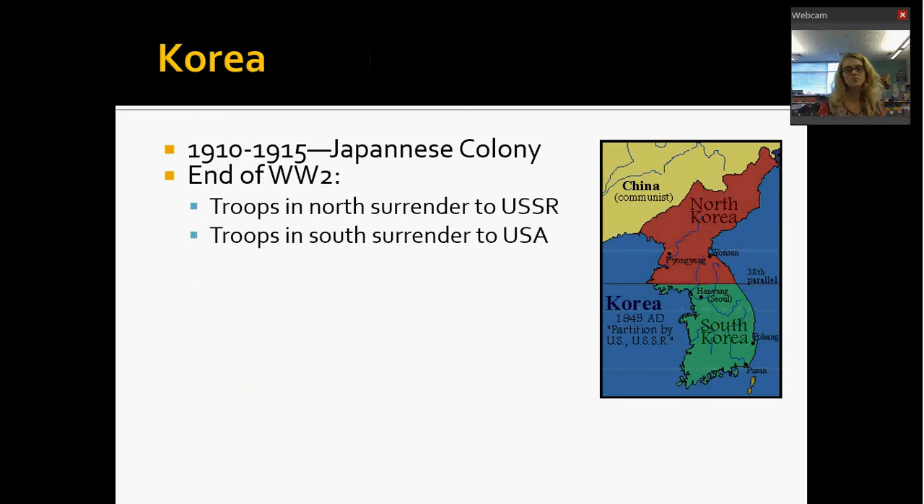Okay. So if you look, here's a map here. You can see North Korea right up there. They surrender to the USSR. Once China becomes communist, they're right there, right? So North Korea is going to be heavily influenced by communists. South Korea, because the United States is there, is going to be much more heavily influenced by capitalism and democracy, okay?